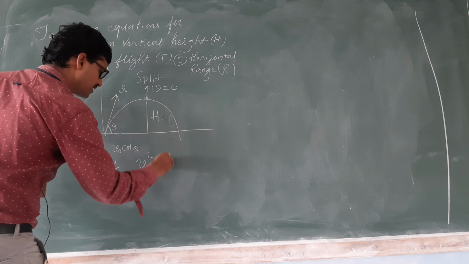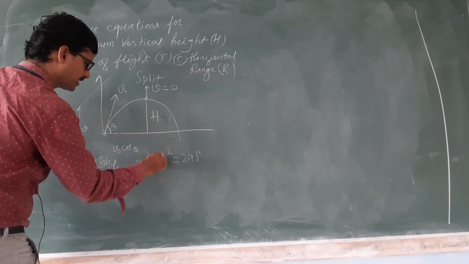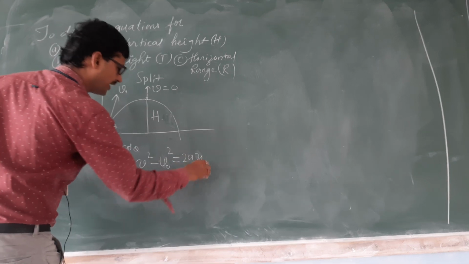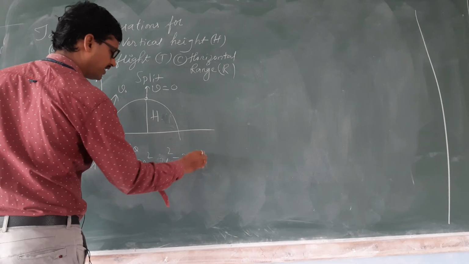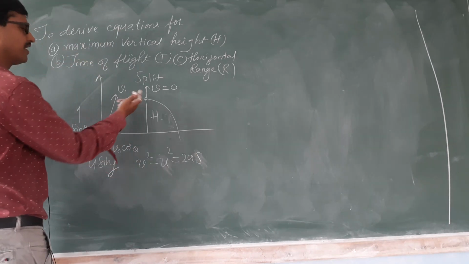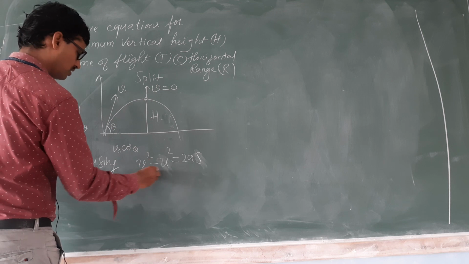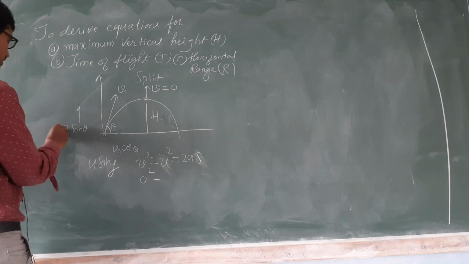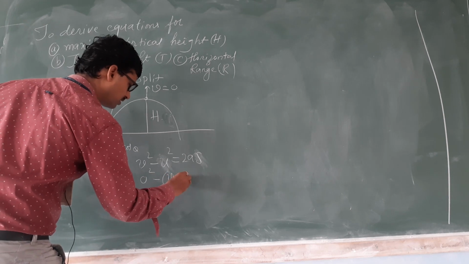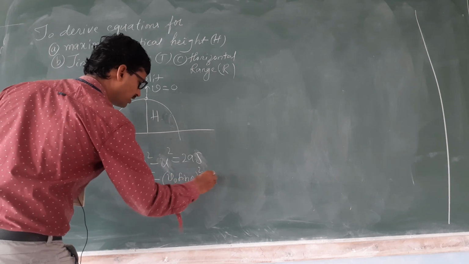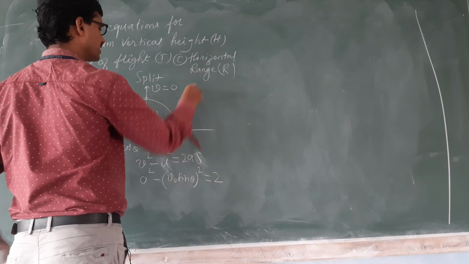Using the formula v square minus u square is equal to 2as. You have studied this one as v square minus v0 square is 2ax. Only the symbol is changed, it makes hardly any difference. Tell me what is the final velocity. Final velocity is 0 square. What is the initial velocity? u is v0 sin theta, so v0 sin theta square. 2as, as it is. What is the acceleration in the upward direction?